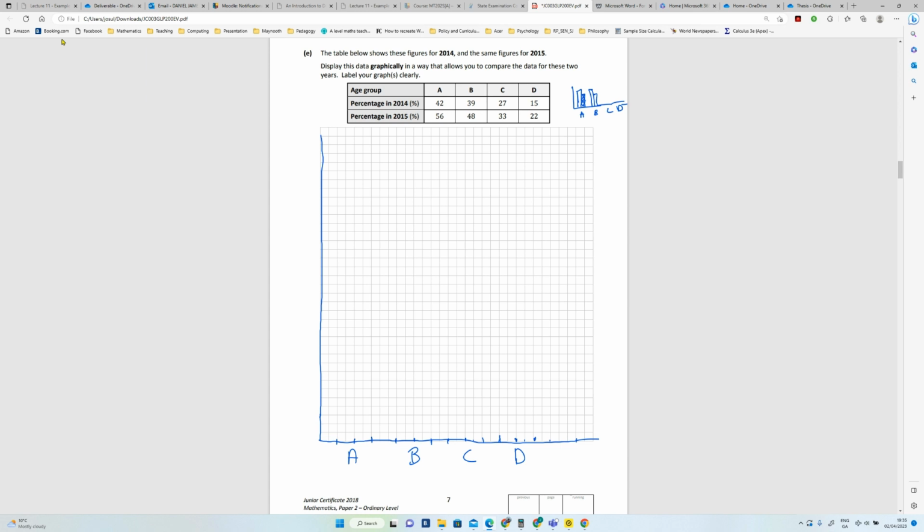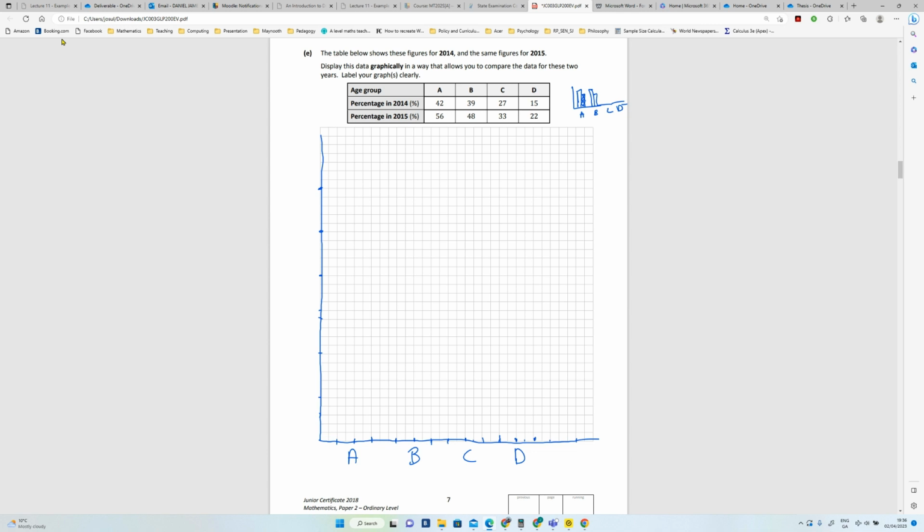Okay, so now what's the highest value we have here? 56% is the highest value. So we started at 0 to keep it.